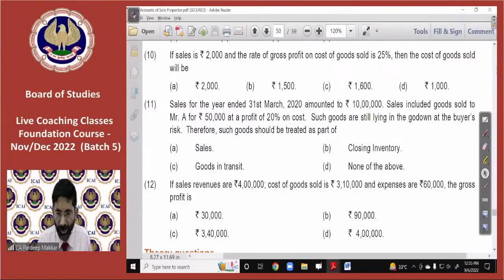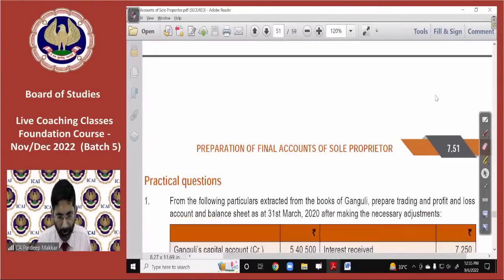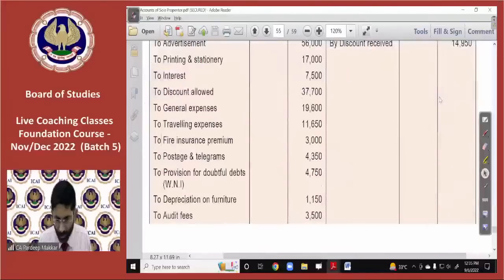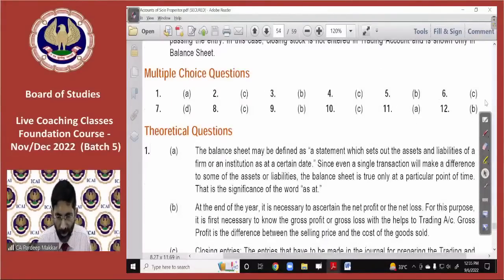Therefore, such goods should be treated as a sale. Let's see, answers are given to you at the end. I would like to see its answer. Multiple choice question number 11. A is the right answer. Exactly right. Whatever I have discussed with you.